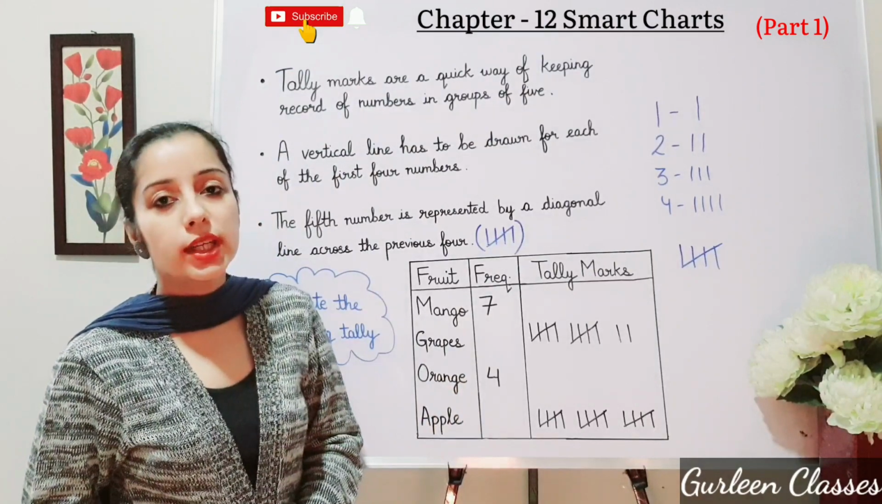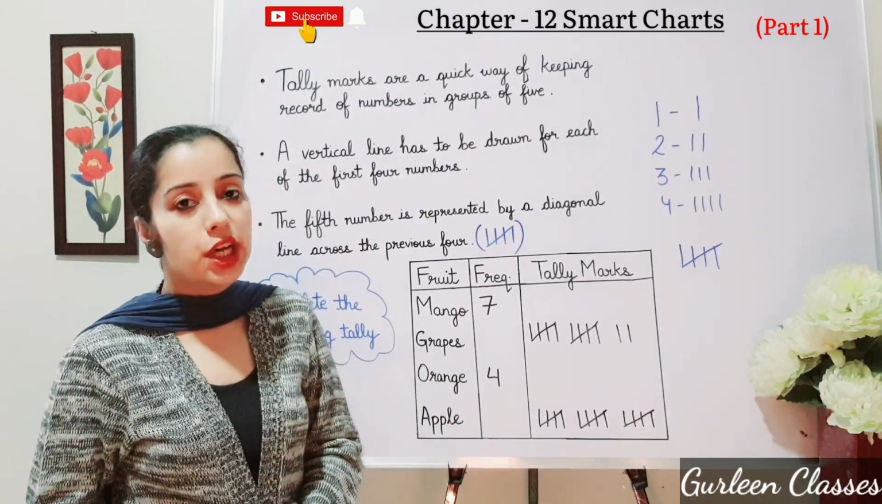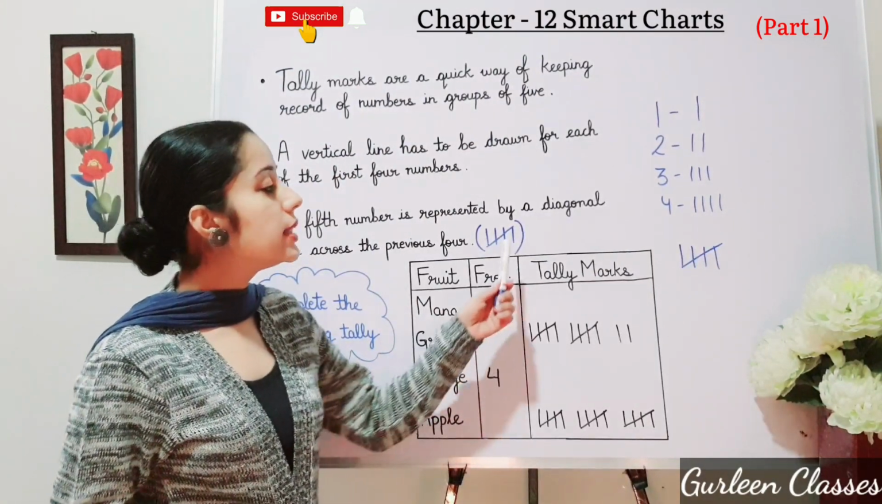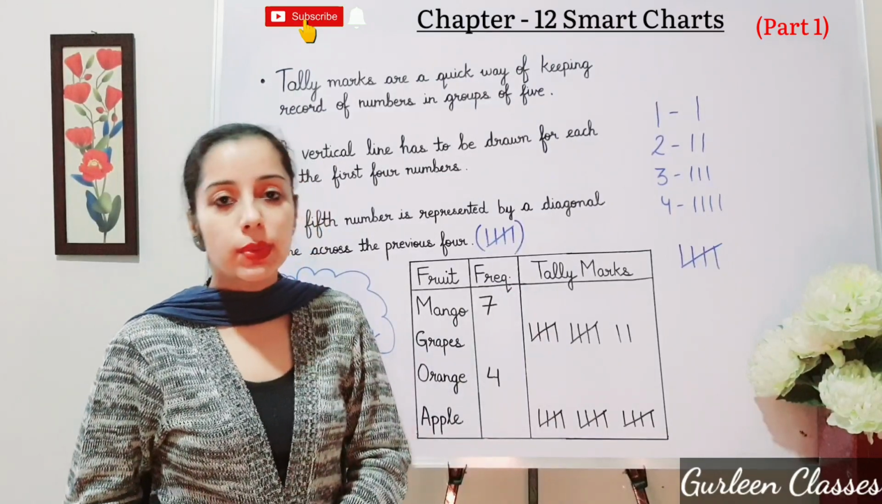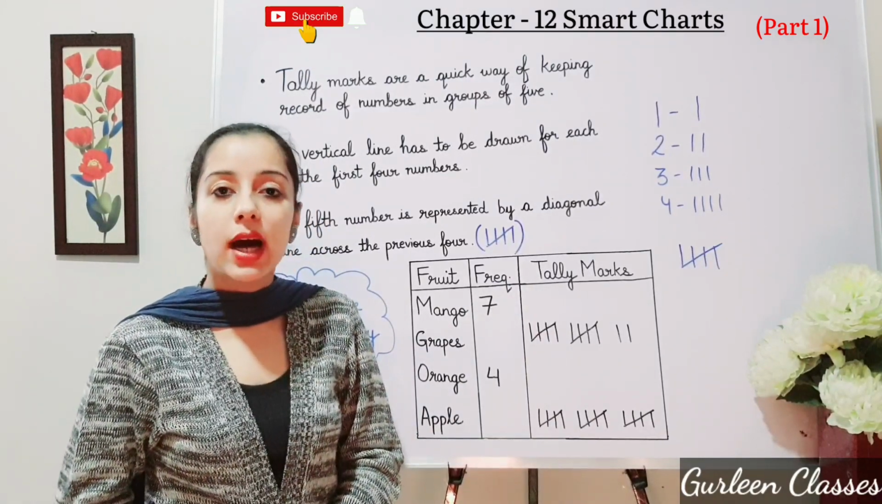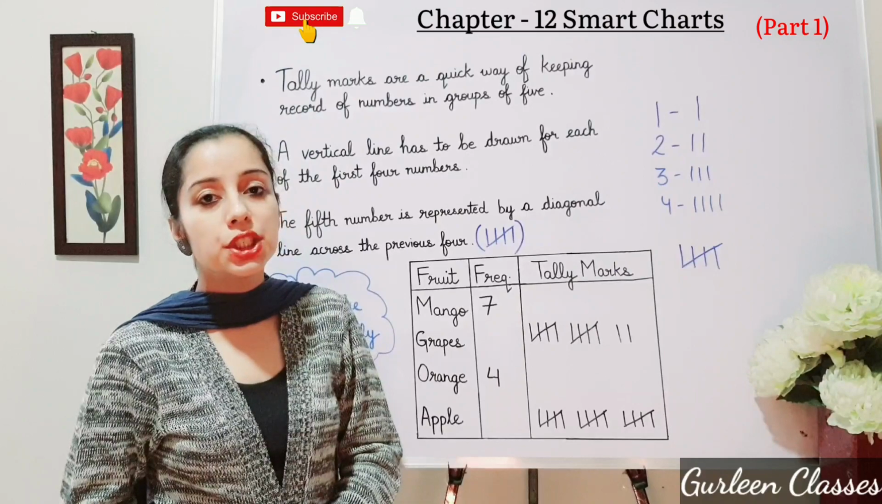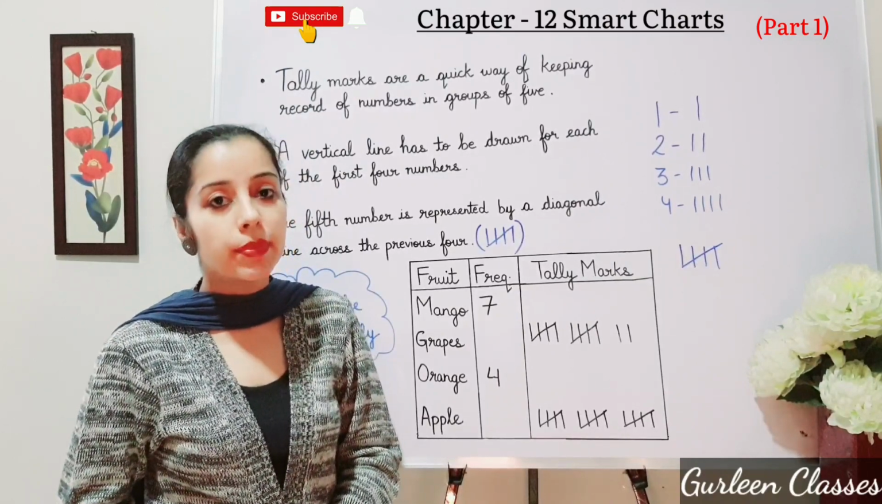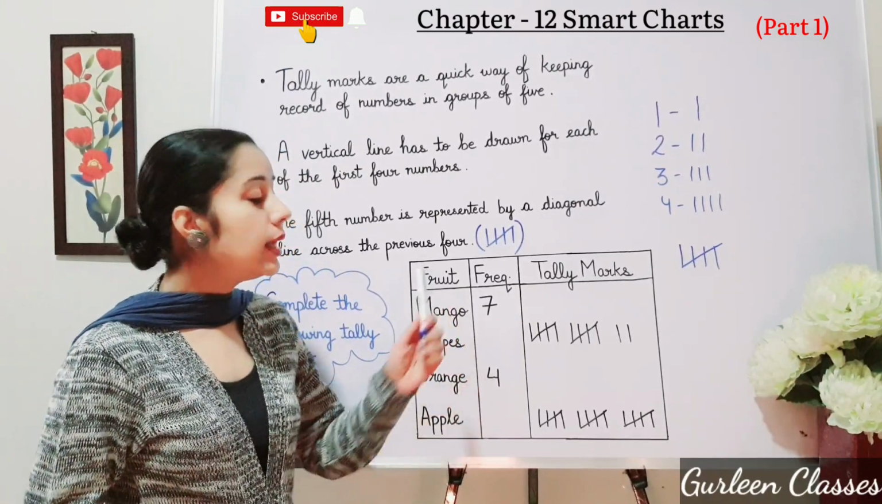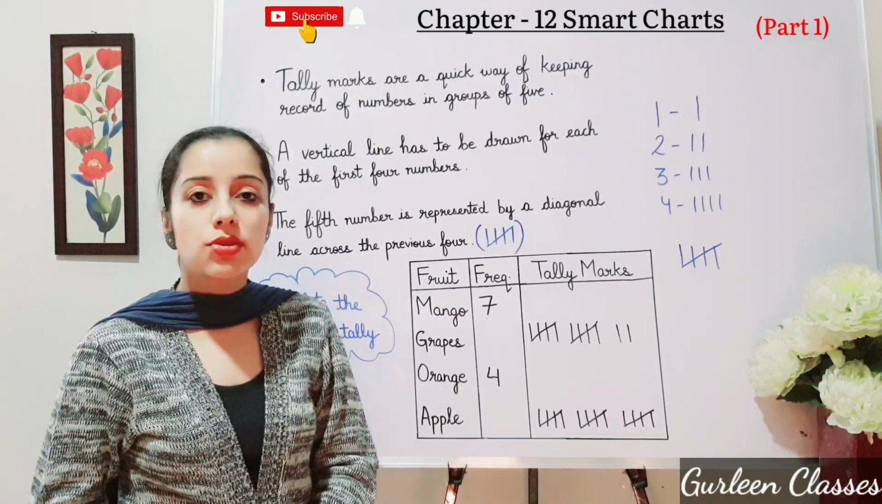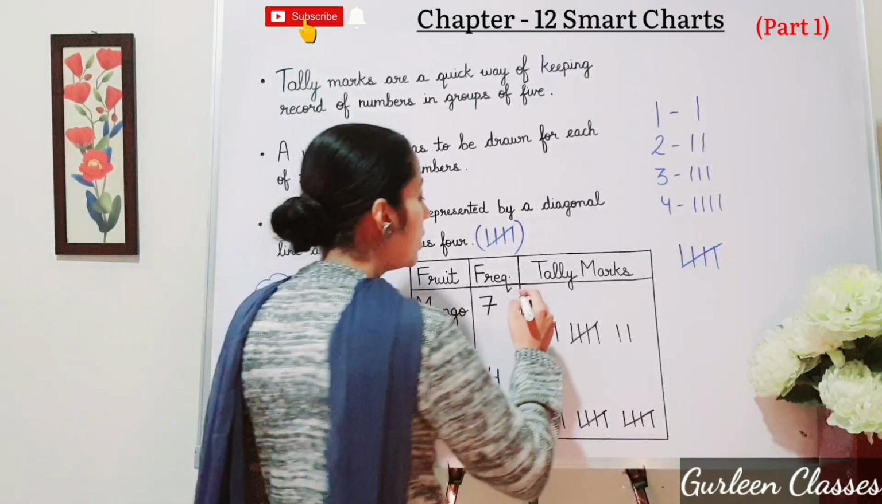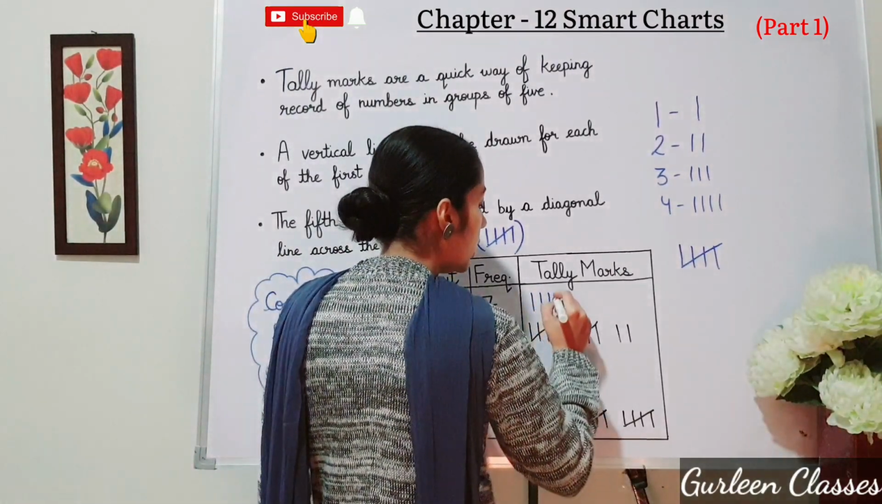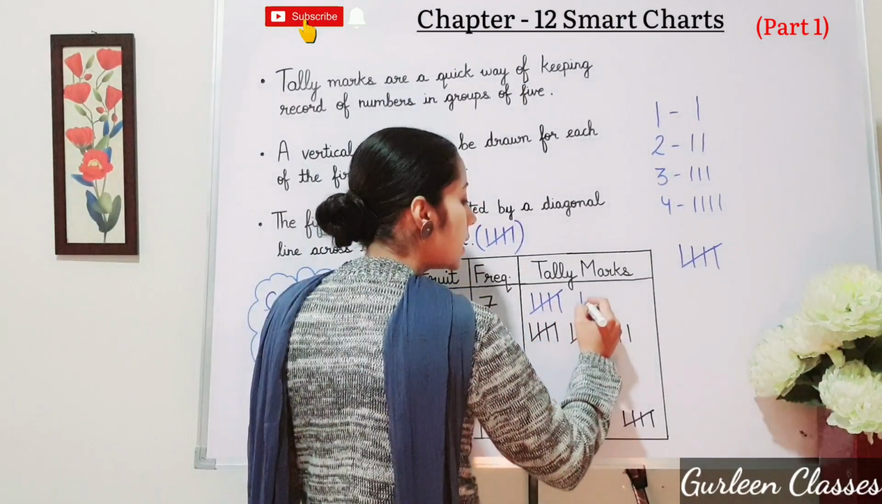Now let us do this question. Complete the following tally chart. Fruit, frequency, tally marks. So what is frequency? The number of times a particular observation occurred in data. So here mango is occurring 7 times. So let us draw tally marks for 7. Here it will be 1, 2, 3, 4, 5, 6, 7.